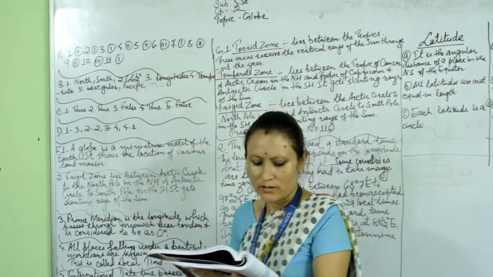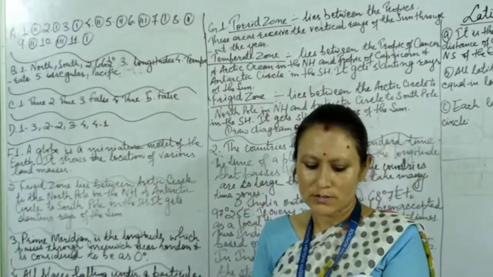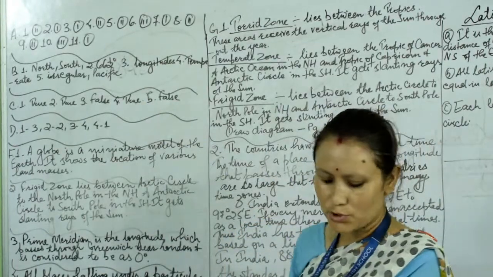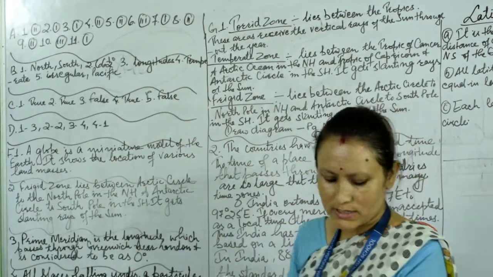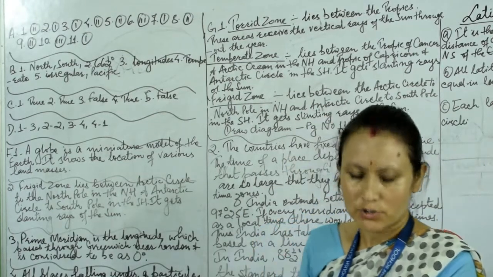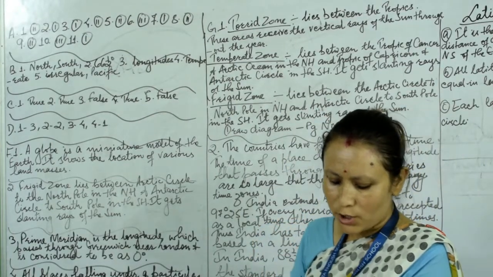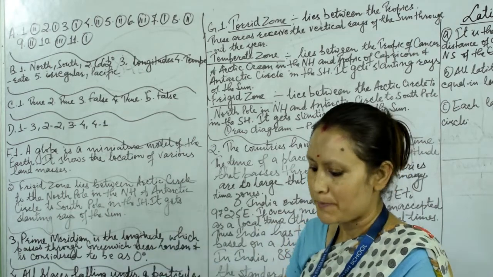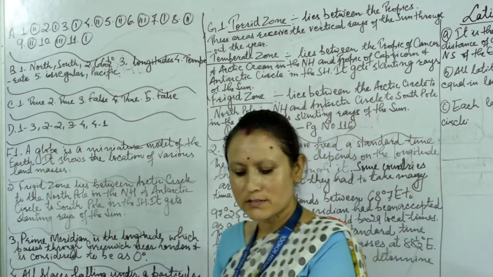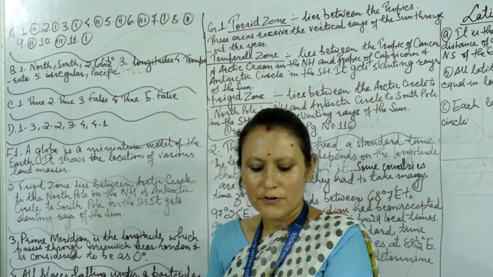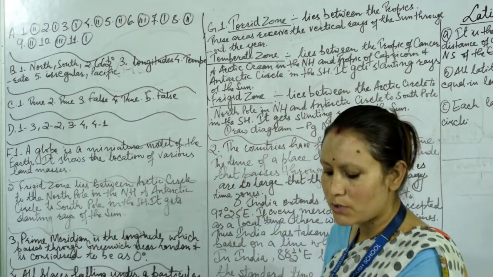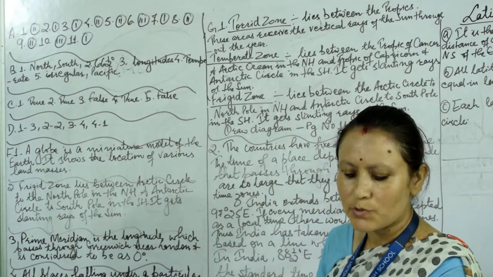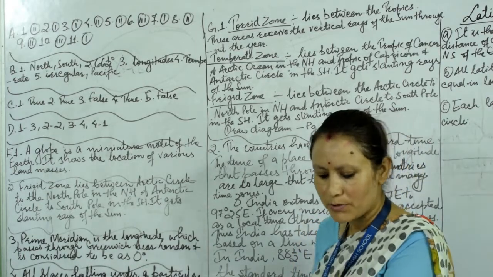Number 1, an imaginary line which runs in the middle of the globe and divides the earth horizontally, that is the equator. Number 2, torrid zone is located between 23.5 degrees north to south, that is 1 again. Which zone receives vertical rays of the sun? Torrid zone, 1. Number 4, that is 2, temperate zone. 5, prime meridian passes through Greenwich near London. 6, the lines of longitude merge at the poles, number 3.